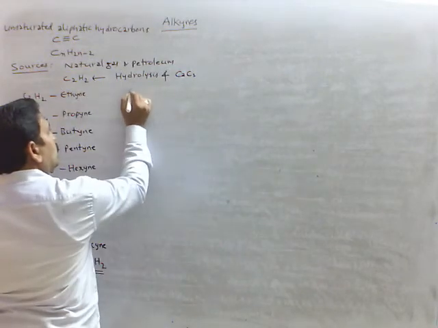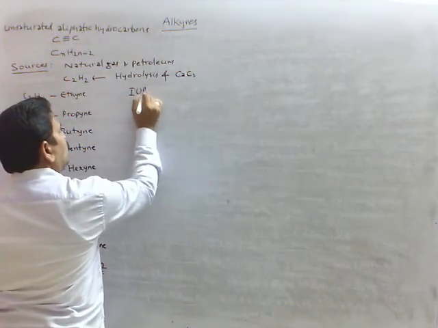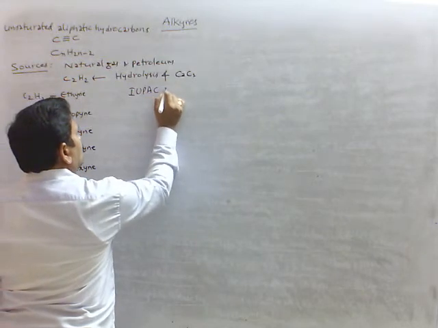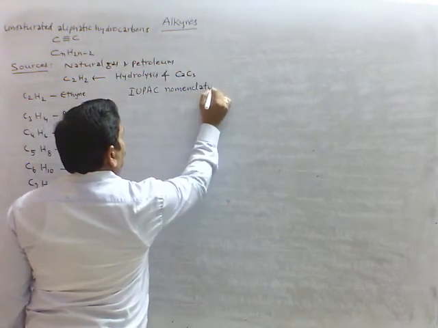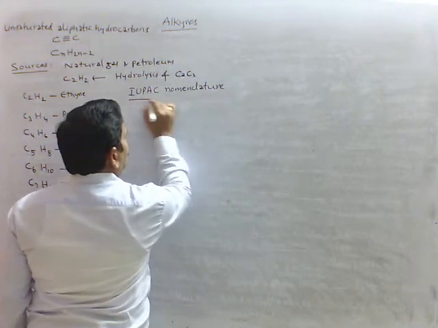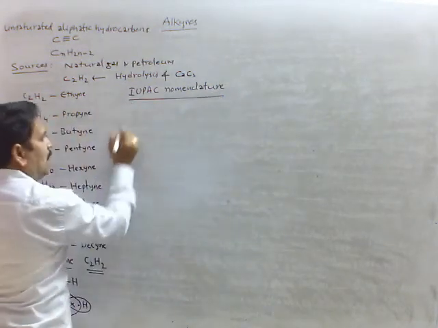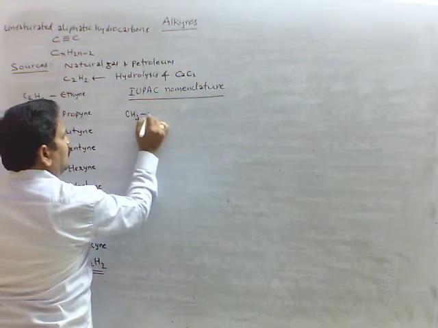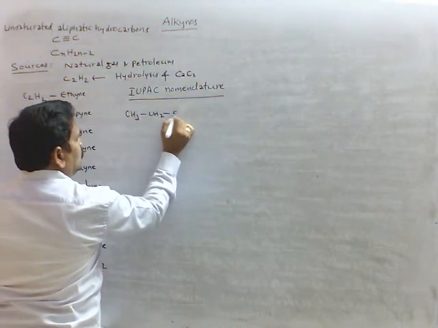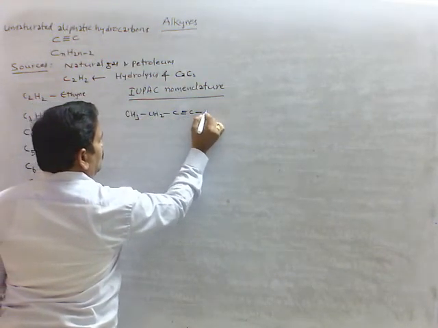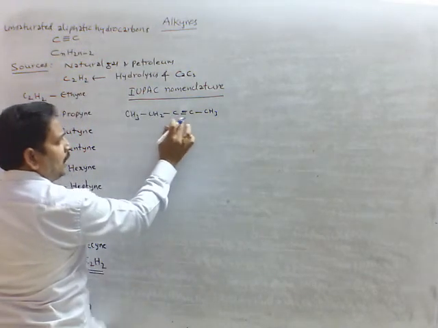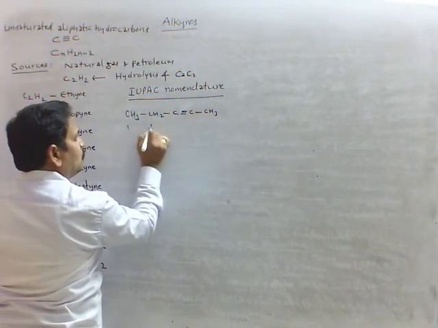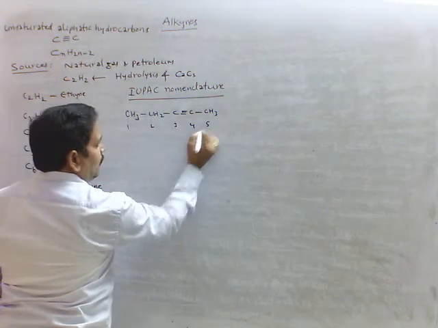Now, IUPAC nomenclature. See, I am taking CH3, CH2, C triple bond C, CH3. Here 1, 2, 3, 4, 5.